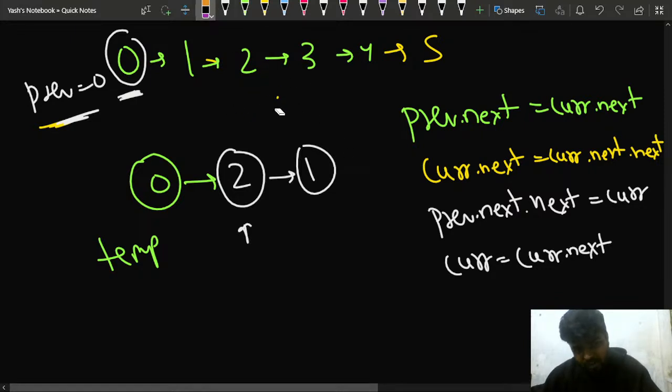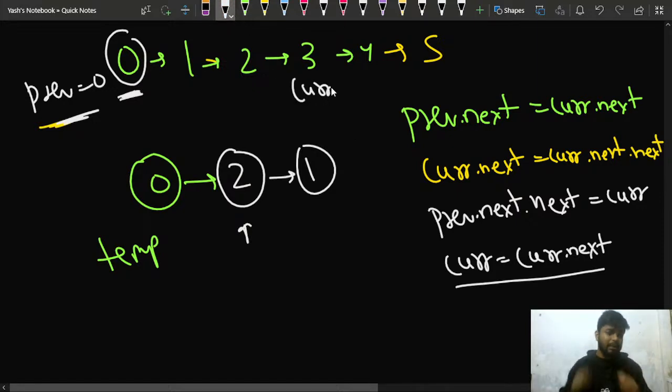My current will not move to this 2. My current will move instead to this point, right? Why? Because I have updated my current dot next to current dot next. Earlier my current dot next was at 2, right? Now I updated my current dot next to this particular point. Now the current dot next is pointing to this 3, and what I will be doing is current is equal to current dot next. So basically now at this particular point my current is pointing, right?